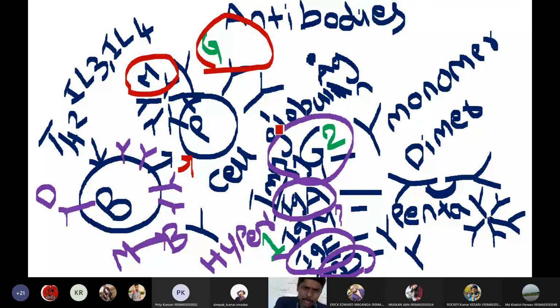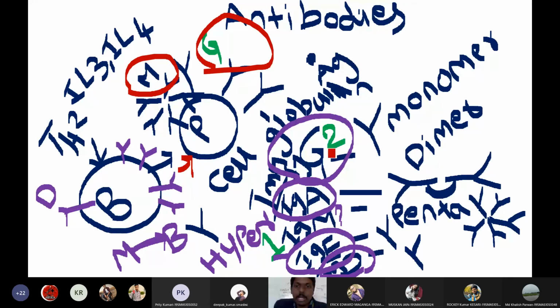If you see the structure of types of proteins, you have different types of proteins. So one type of protein are globular proteins. So all antibodies are globular proteins, and these antibodies are divided into 5 types or 5 classes. So the 5 classes of antibodies are IgG, IgA, IgM, IgE, and IgD.